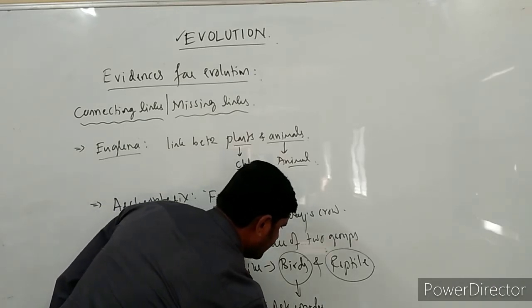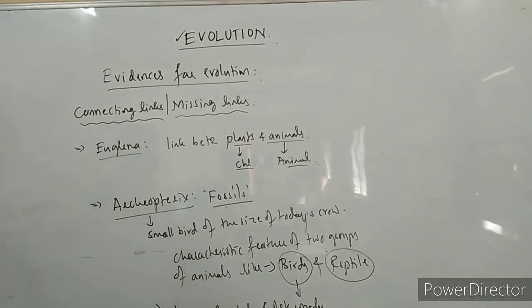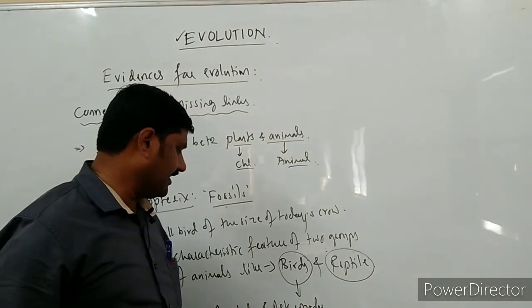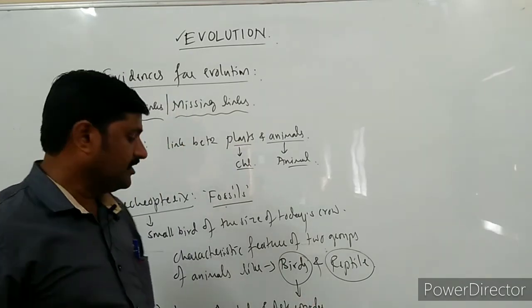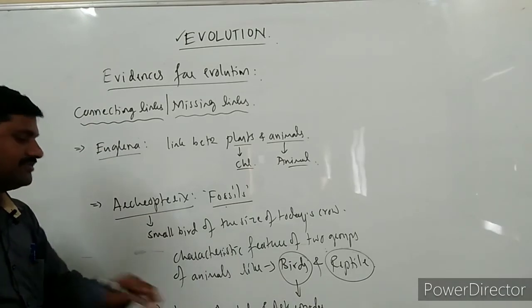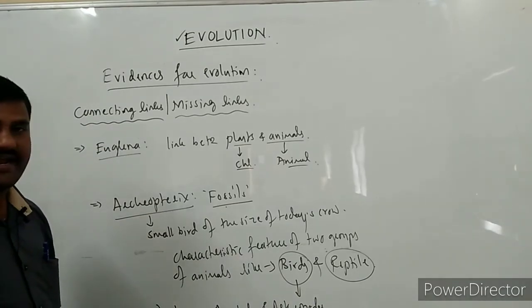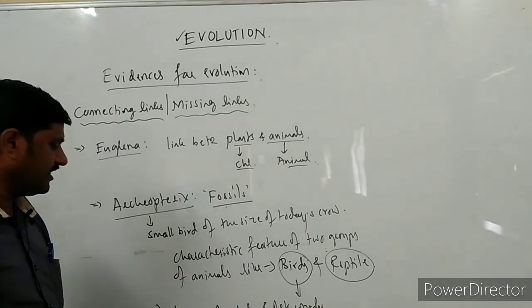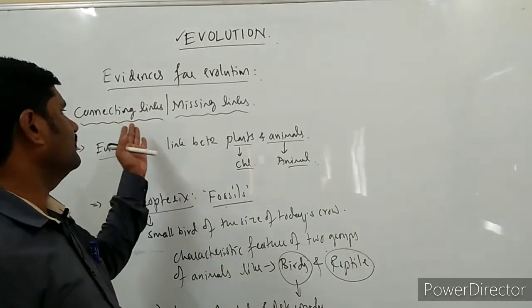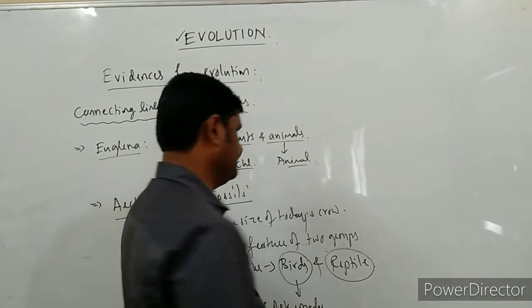Jointed legs as well as segmented body are the indication of both Annelida and Arthropoda. Both these characters were present in Peripatus itself. So it is a link between Annelida and Arthropoda. This is also one of the connecting links.